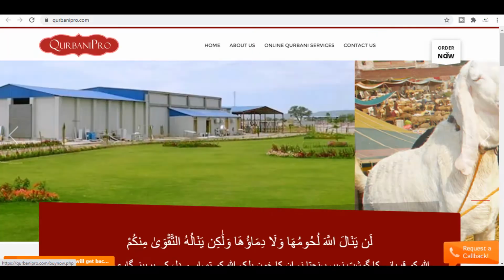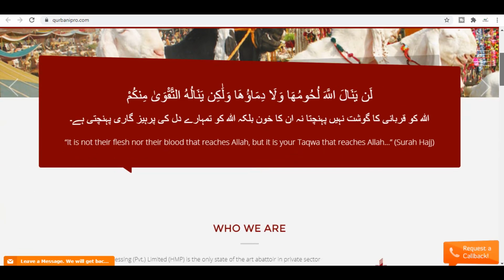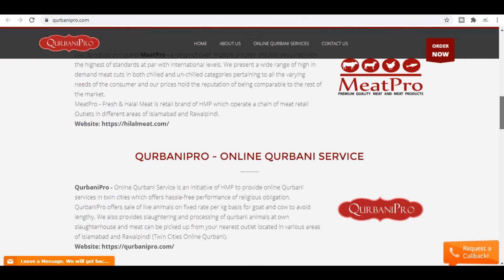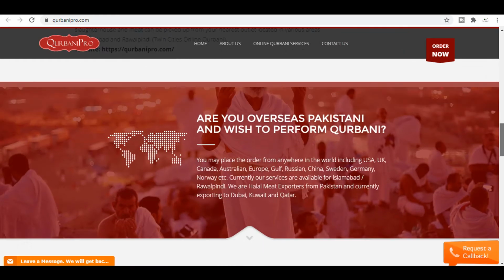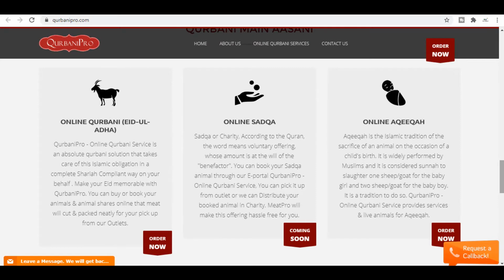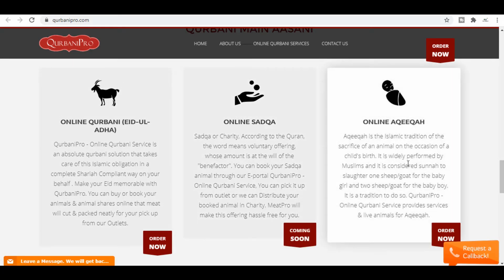When you see their homepage, it is a very nice homepage, which is showing who we are, our brand, Qurbani Pro online Qurbani service. Then move to the bottom, and these are their services: online Qurbani, Eid al Adha, which is order now, and online Sadqa, which is coming soon, and online Akika, which you can order now.